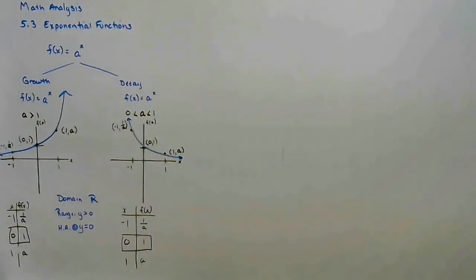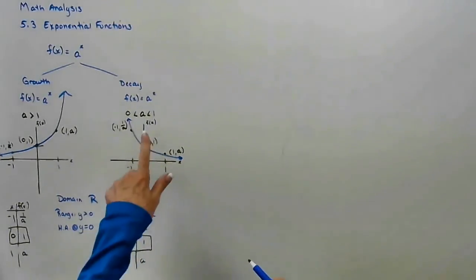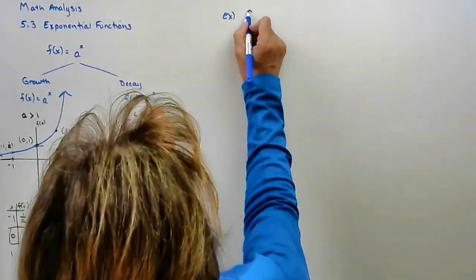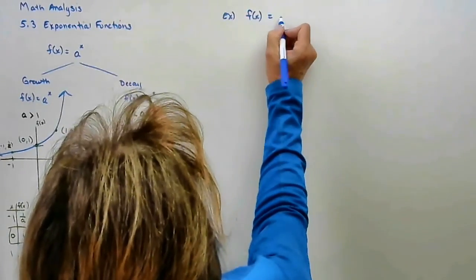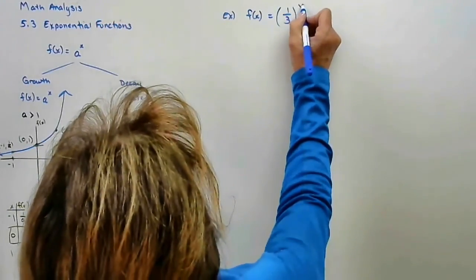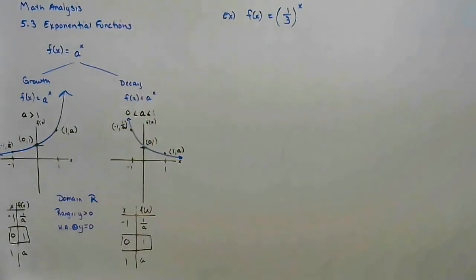Instead of a base 2, I'm just going to make it a base 3. Instead of growth, I'm going to make it a decay. So f of x equals 1/3 to the x. So the base is 1/3.